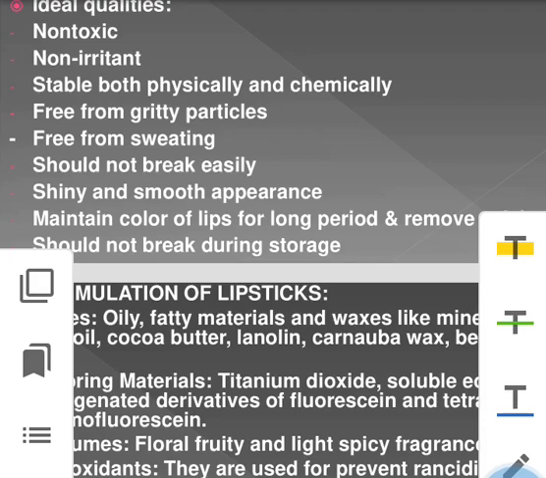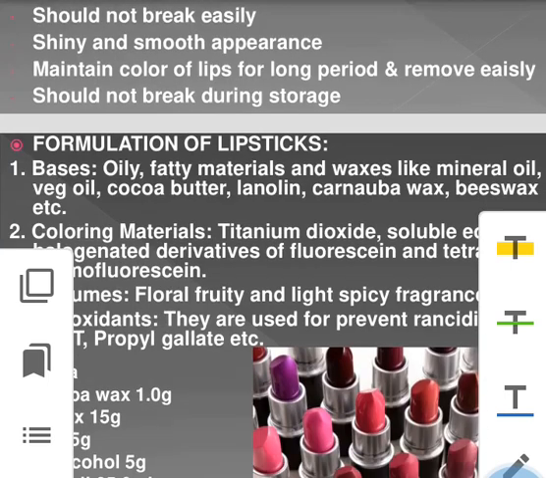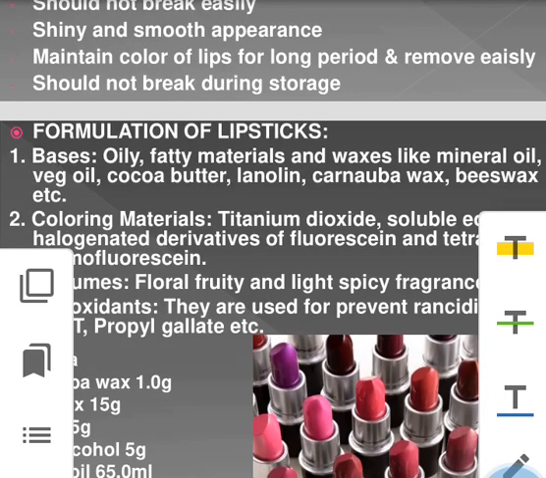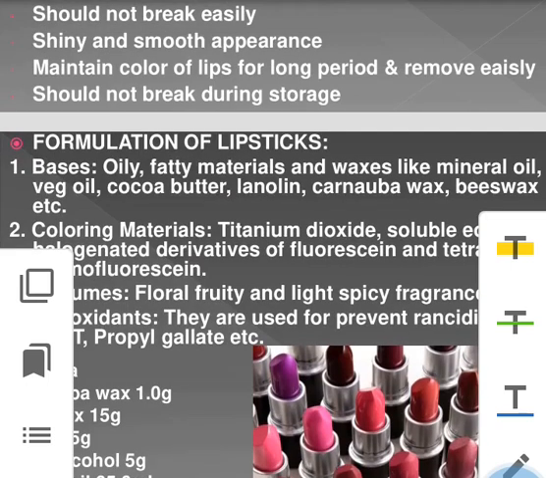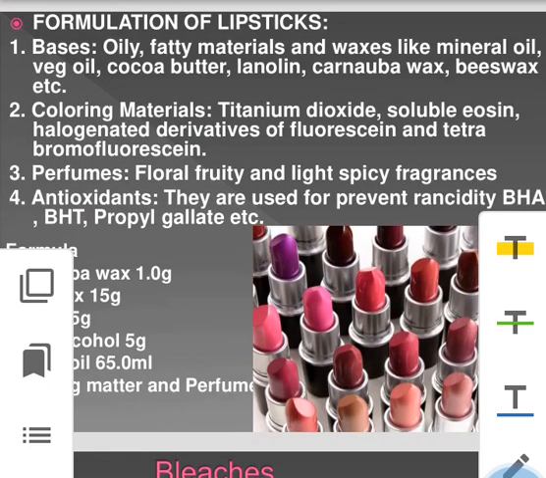It should not break easily. It should be such a stuff that it can be applied easily, not too hard to apply, not too brittle that it breaks whenever it is applied. It gives shine and smooth appearance and maintains color of lips for a prolonged period, and it should be easily removed without any hardness, and it should be stable on storage. Will you remember all these ideal characteristics? Okay.